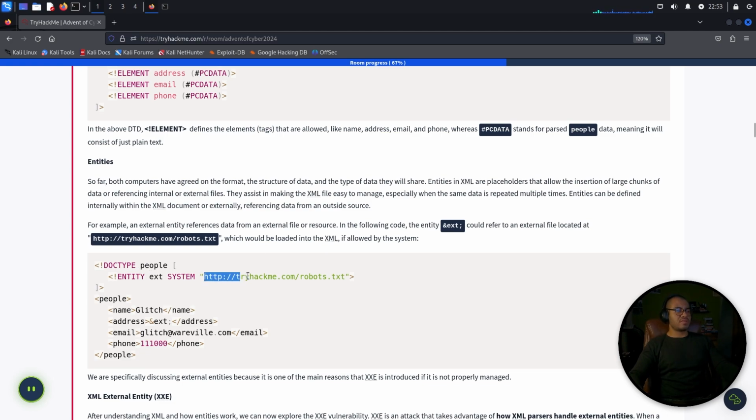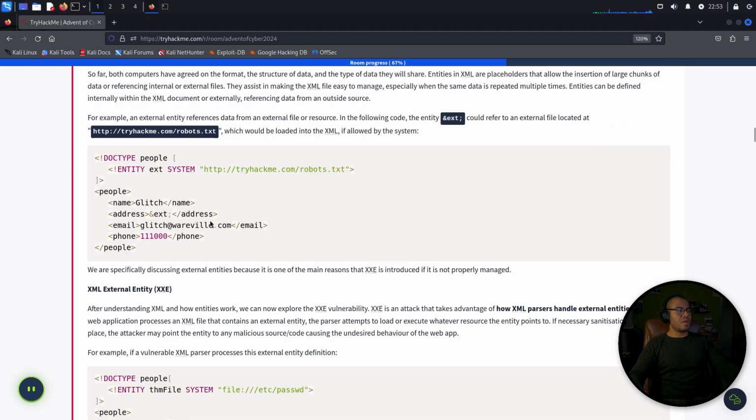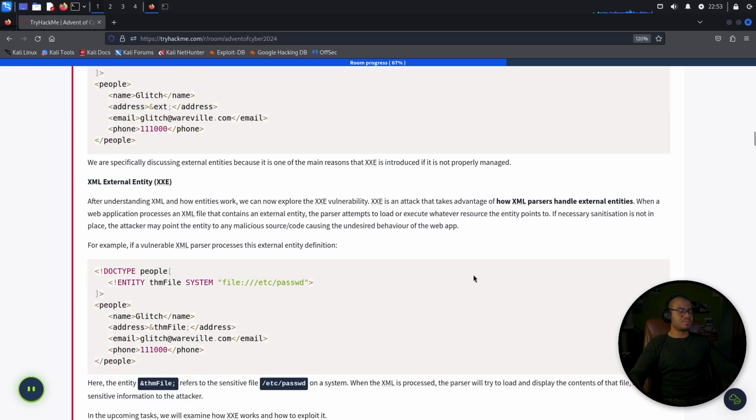DOCTYPE, ENTITY x, SYSTEM this, people, Glitch. We're specifically discussing external entities because they are one of the main reasons XXE is introduced if not properly managed. So then comes XML External Entity.